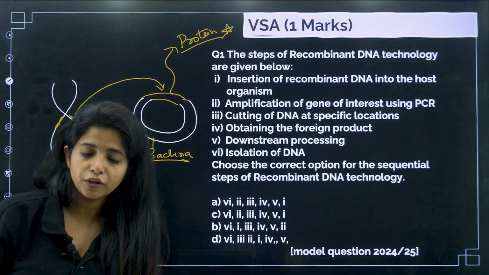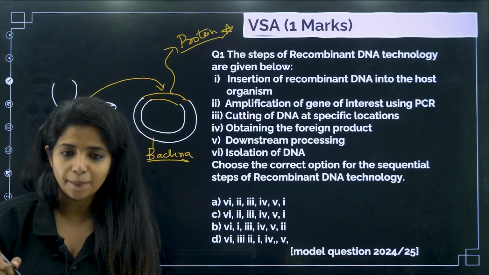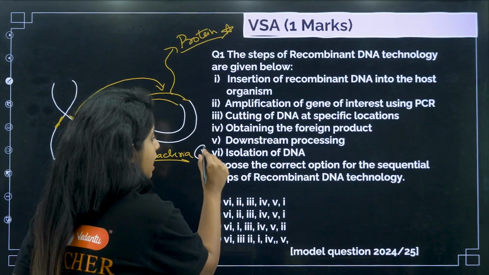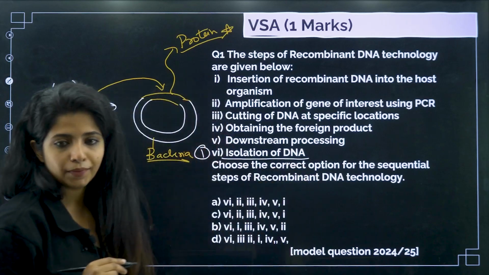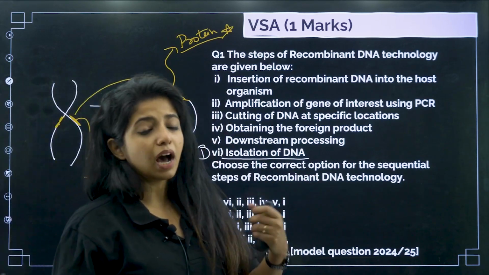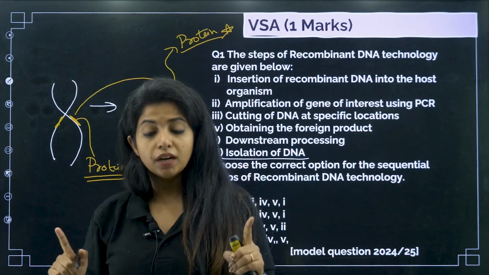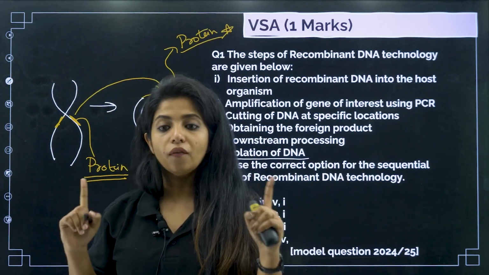Now listen to me very carefully. In this, what would be the first step? The first step would be isolation of DNA, because DNA might be combined with RNA, protein, a lot of things. So I just want DNA, nothing else. So the first step should be isolation of the DNA.